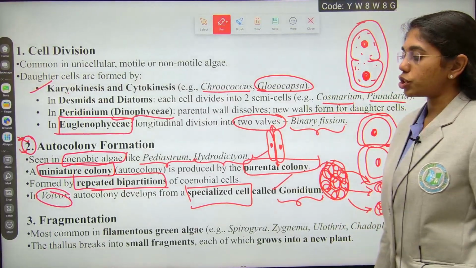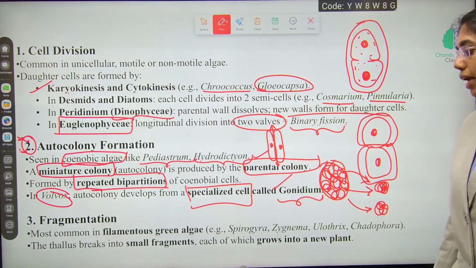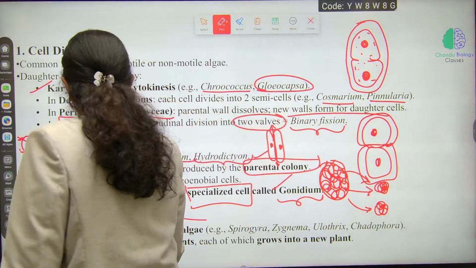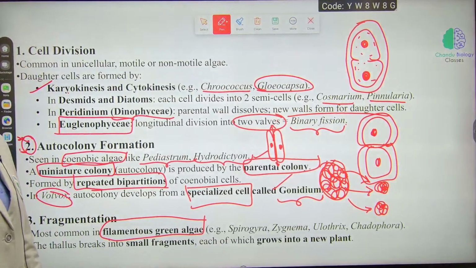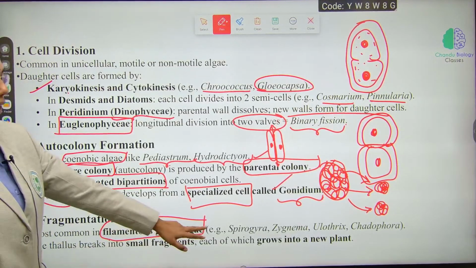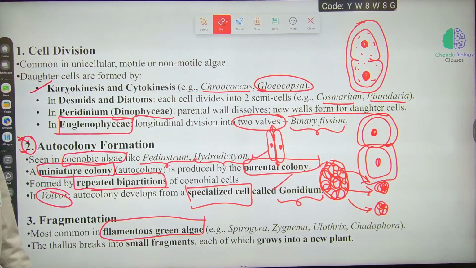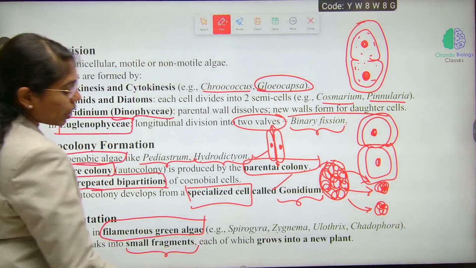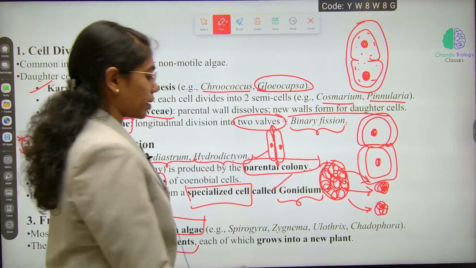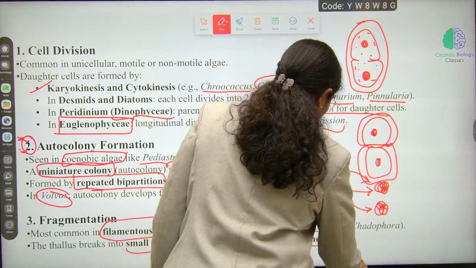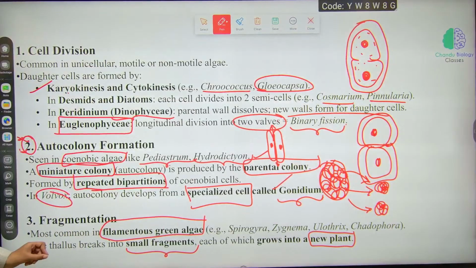Next is fragmentation. Fragmentation is most common in filamentous green algae, for example Spirogyra, Zygnema, Ulothrix and Cladophora. The thallus will break into small fragments, each of which will grow into a new plant. So fragmentation is most common in filamentous green algae, from which each small fragment will grow into a new plant. Clear till here?